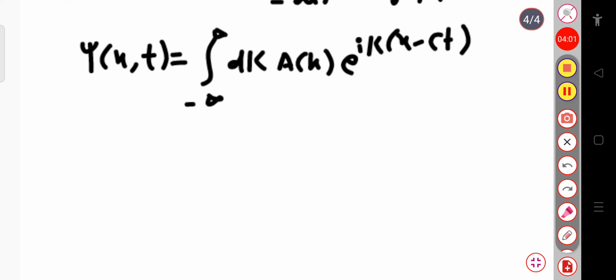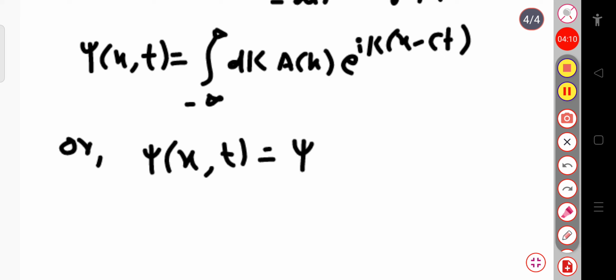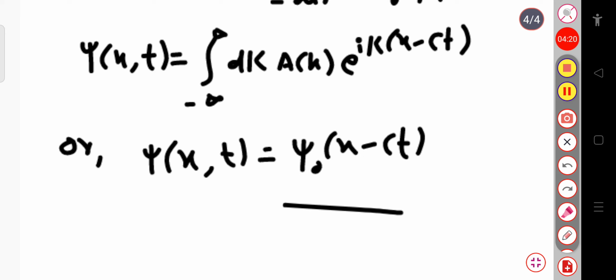Or this is also written as psi of x,t equal to psi naught of x minus ct. We can write it also like this, x minus ct. It means that the wave packet simply travels along the positive x direction with the speed c without any change in its shape.